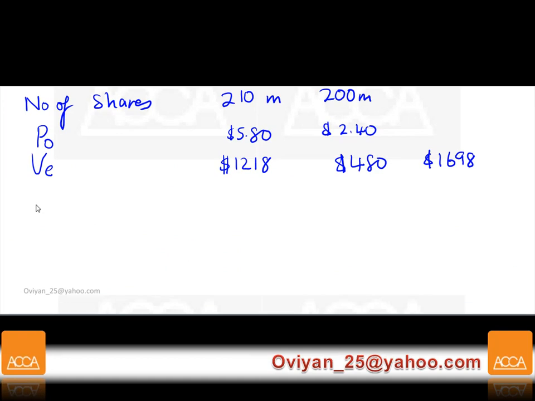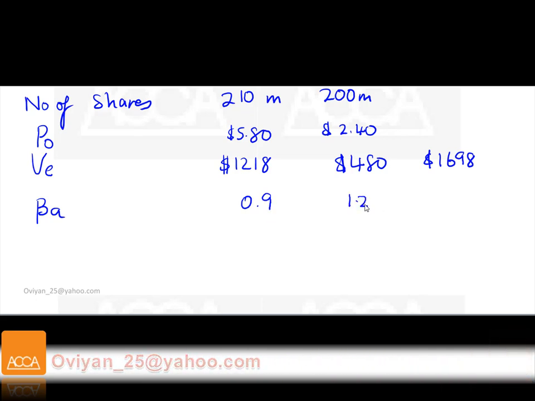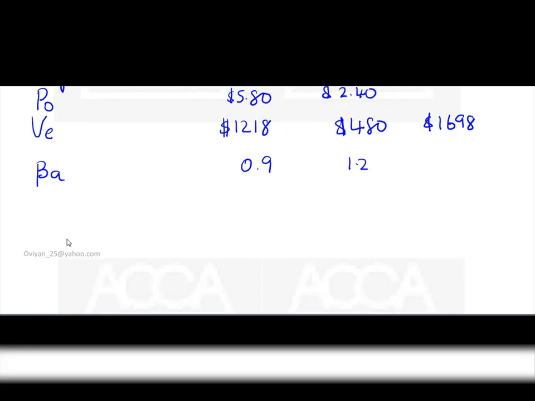So in this case, what are we going to have here? We're going to have a beta asset of 0.9 given in paragraph number 2, and your beta asset is 1.2 given in your paragraph number 2. Next thing we're going to do here is we're going to have a combined asset beta.